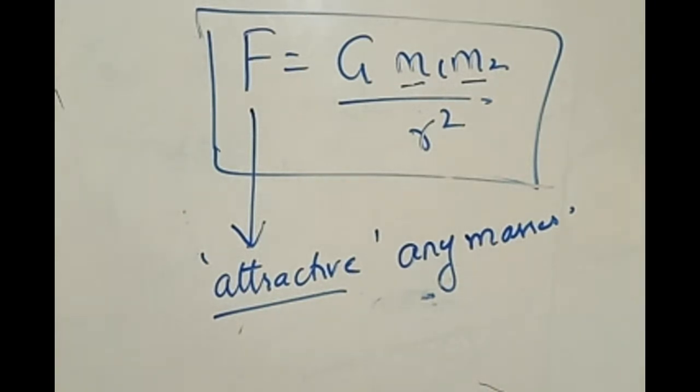Why are we using the word force of attraction? Here we use the word attraction because masses do not have any kind of charge with them.